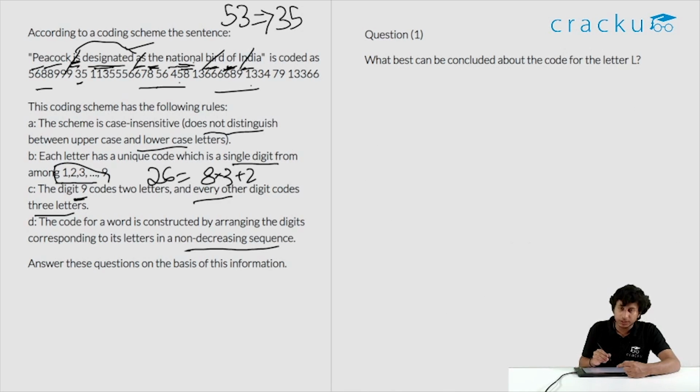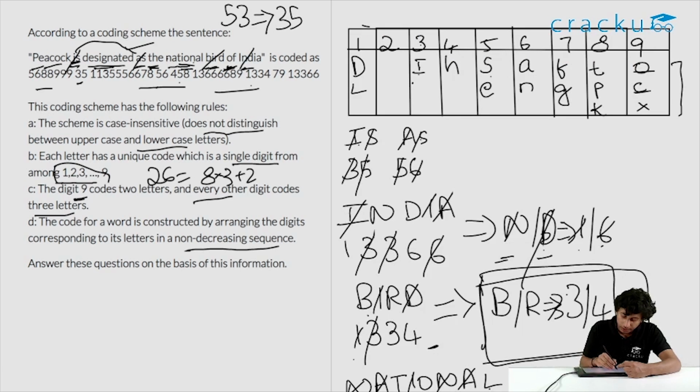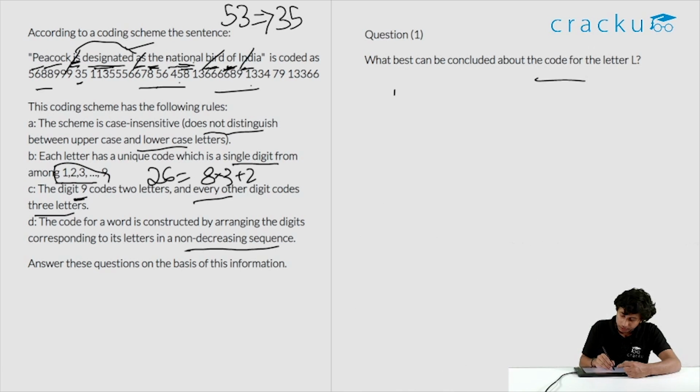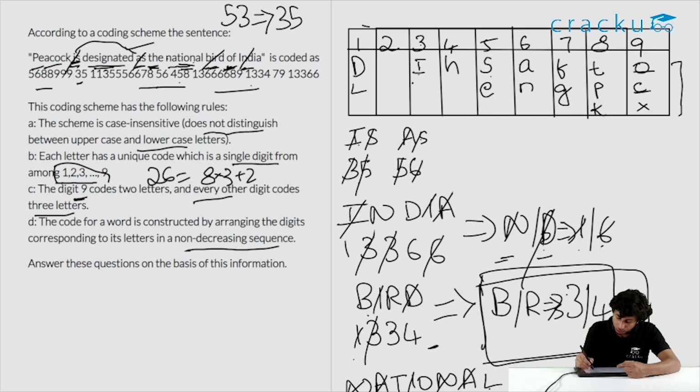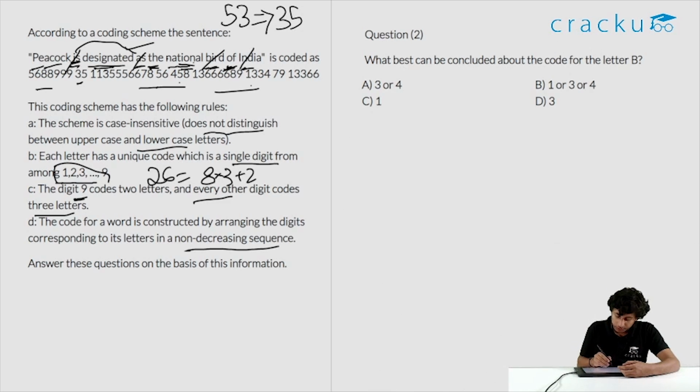First one is, what best can be concluded about the code for the letter L? So we have already found L. L is number 1. They have given the options. The answer is option A. Second one, what best can be concluded about the code for the letter B? Do we know where is letter B? No, we don't know. We have a confusion between it is either 3 or it is 4. So what are the options? We have an option 3 or 4. So this is the right option.